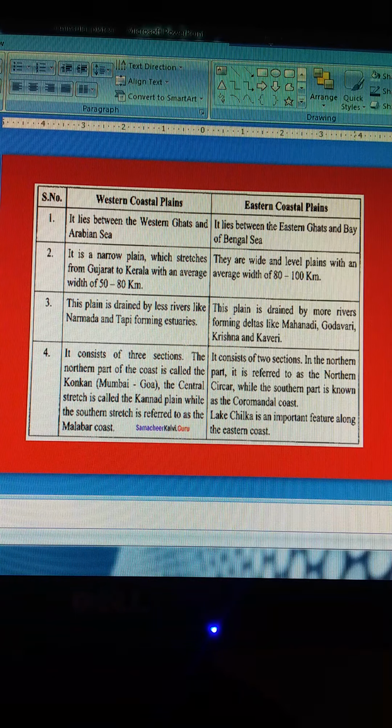This is all about the video today, what we were reading about the Peninsula Plateau. But in the next video, we will be coming up with the Indian desert, the islands, and the coastal plains.